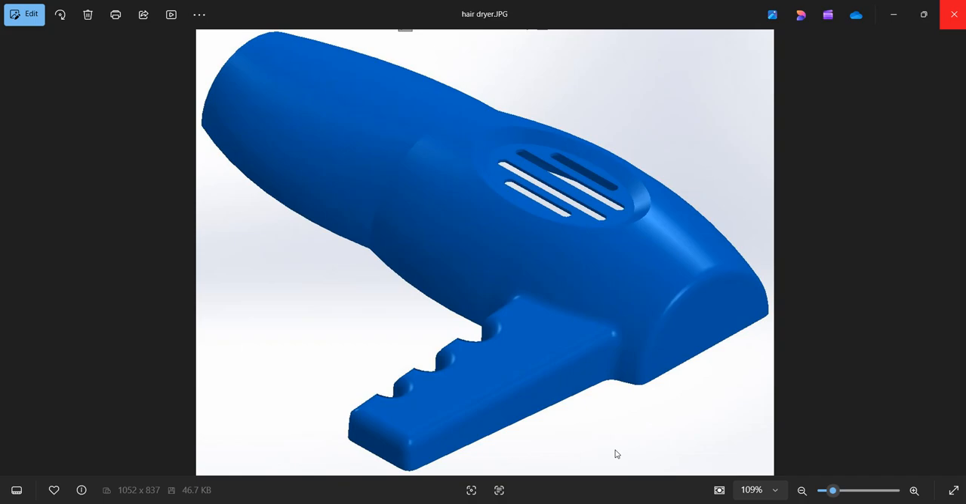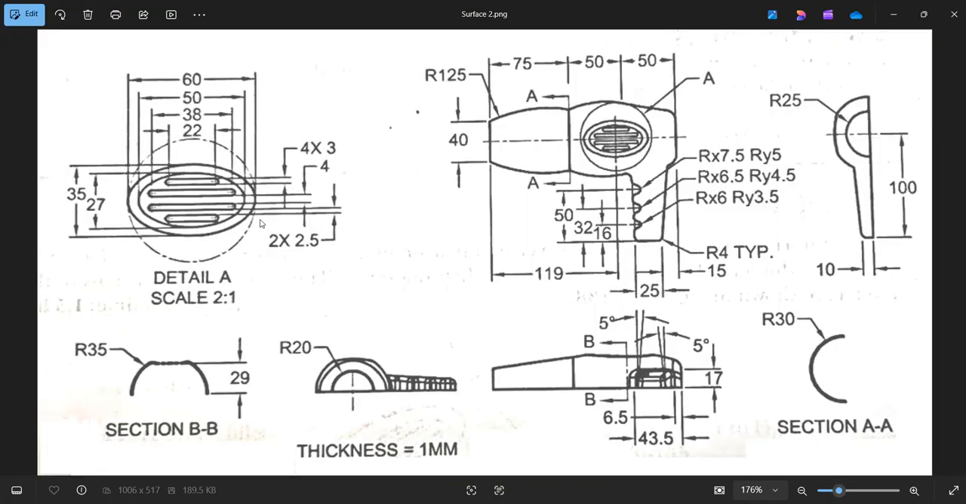Okay, so today we're going to see how we can create this hair dryer in SolidWorks Surface. This is going to be a second example of how to work with SolidWorks Surface. If you see this, this is a plastic cover for the hair dryer. Let us see the dimensions. The dimensions are given here. All the necessary dimensions to create this, as well as the different views, are given here in this drawing. So let us see how we can create it in SolidWorks Surface.